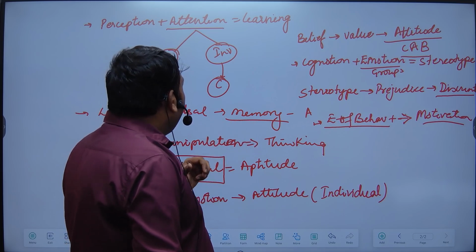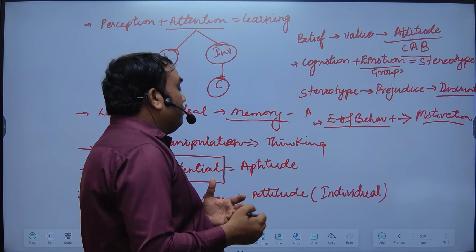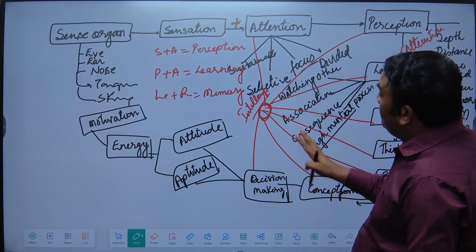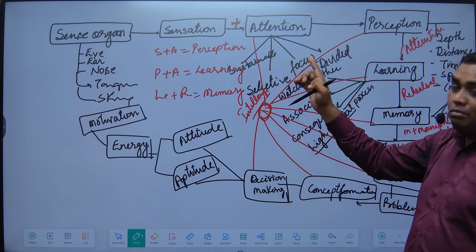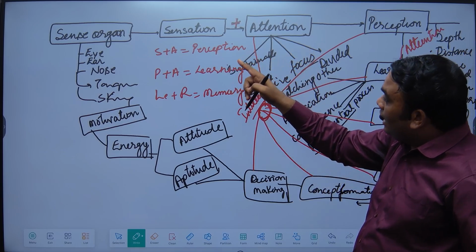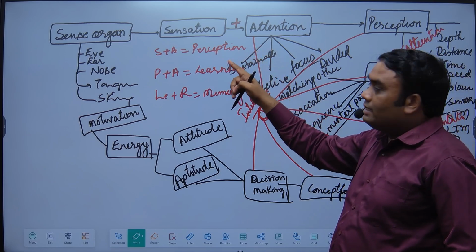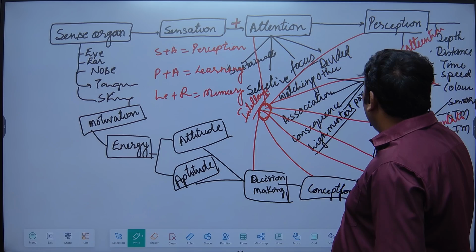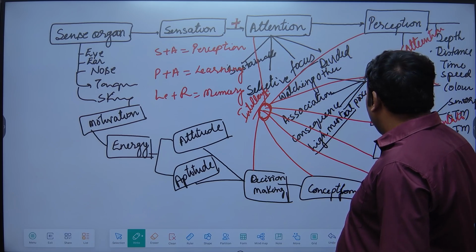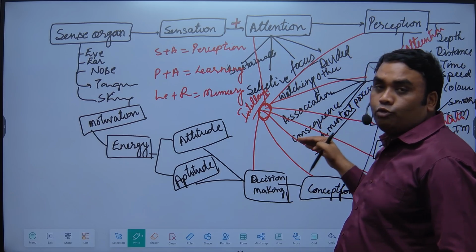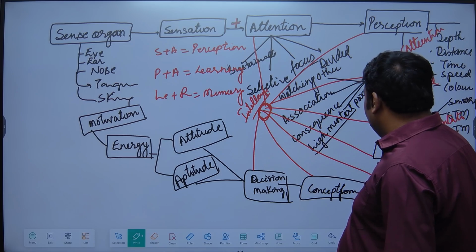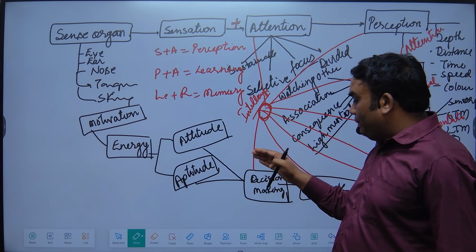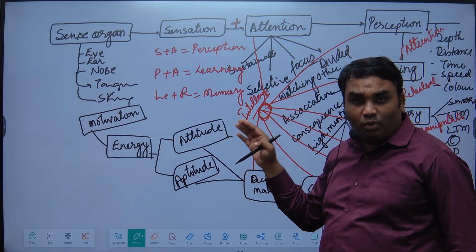Simply, energy of behavior is our motivation. If somebody asks you for more keywords, from the first slide what can we understand? We can understand sensation will develop with the help of sense organs. The sense organ is a source of sensation. Sensation is a source of attention. Attention is a source of perception. Perception is a source of learning. Learning is a source of memory, and memory helps in thinking. Thinking helps in reasoning. Reasoning helps in problem solving, concept formation, decision making, aptitude, attitude, motivation.